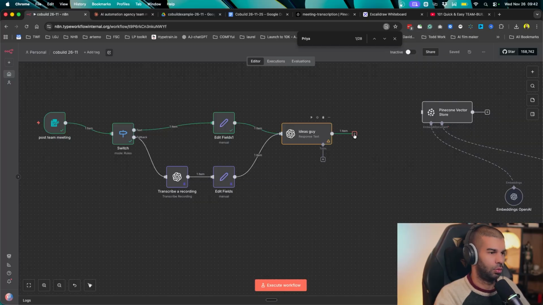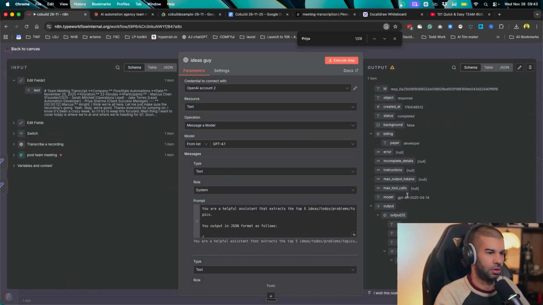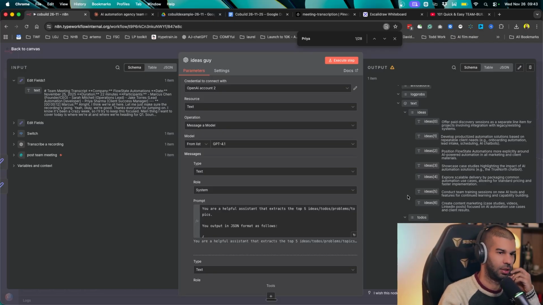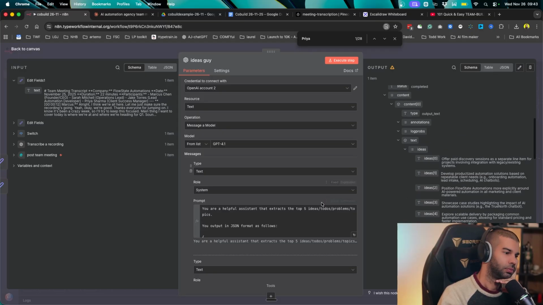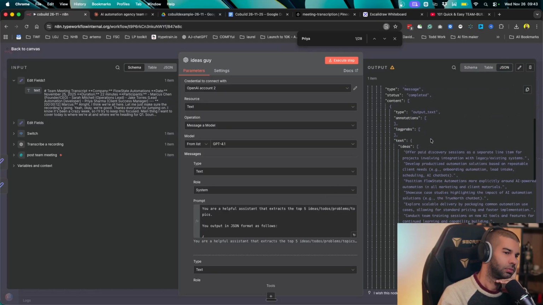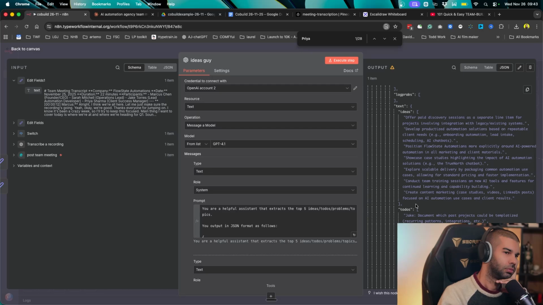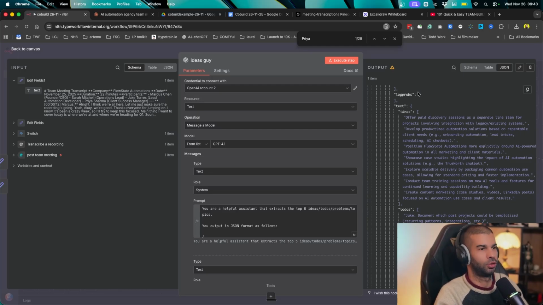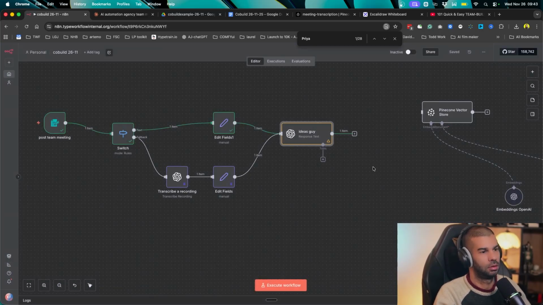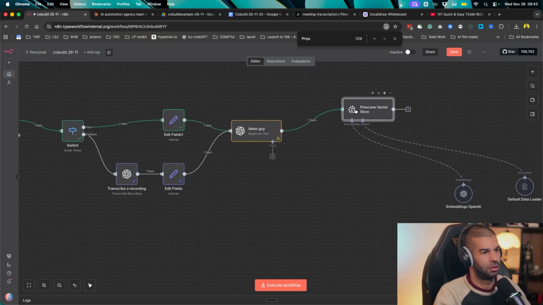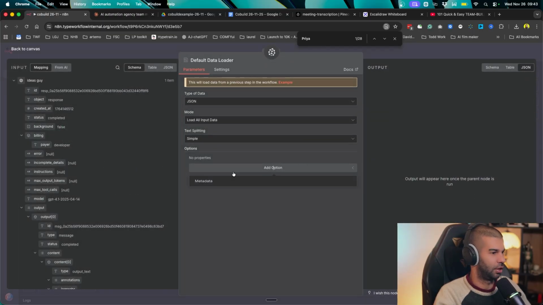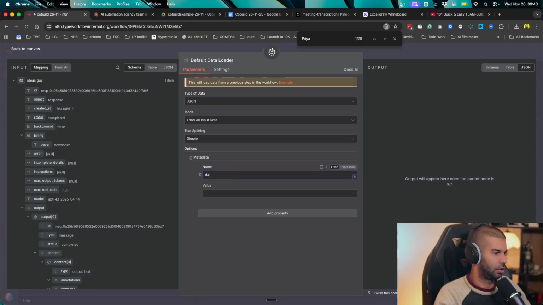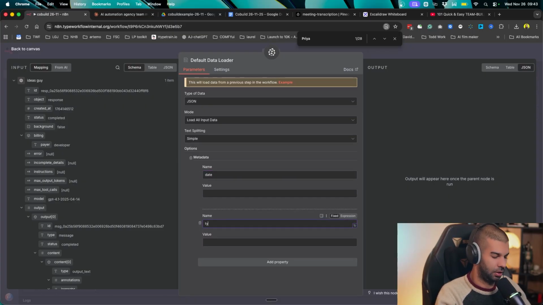All right, so now what we can do is actually insert all this into the database. And also thinking about whether it should be in JSON format or not. Yeah, I don't see why not. We can also categorize this as date and use additional markdown stuff. For example, if we now go to Pinecone and look at the default data loader, we can add metadata and let's have the date and let's have the type, right?